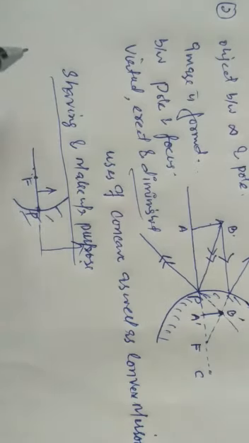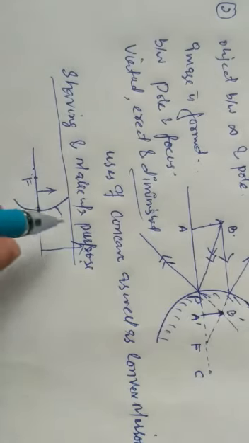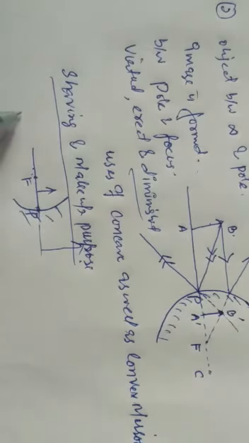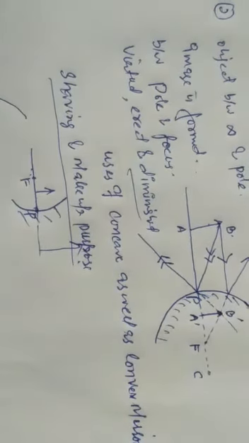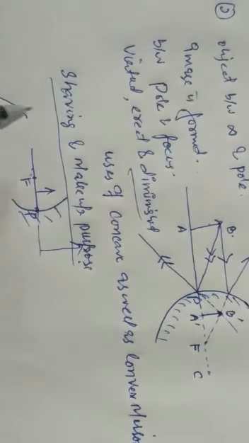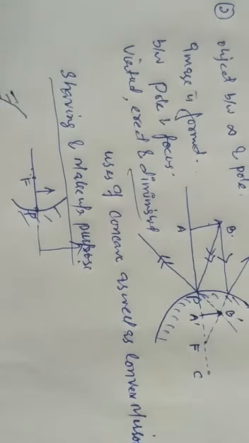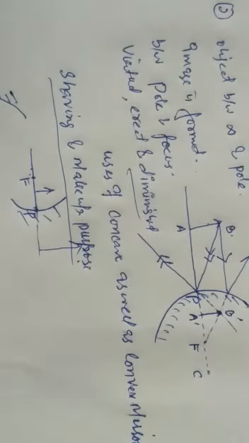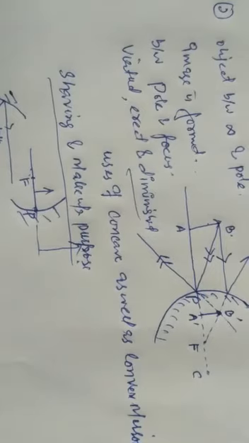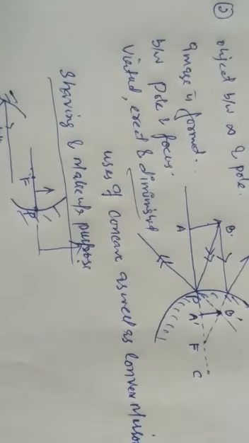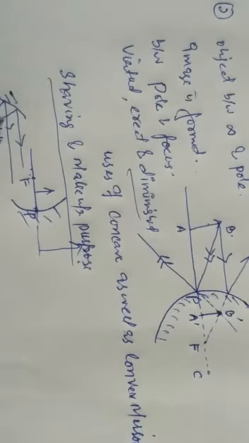It is also used as a reflector, in motor headlights. If you have a concave mirror and a lamp or bulb at the focus, the rays of light go out like this, and a parallel beam of light is obtained. So in torches and motor headlights, we have the concave mirror.